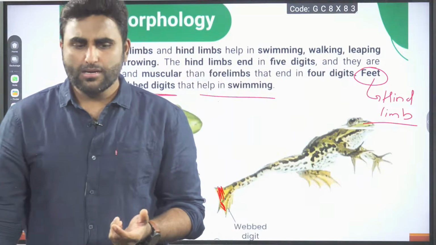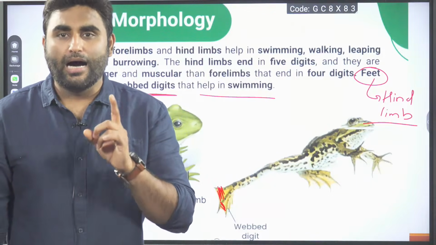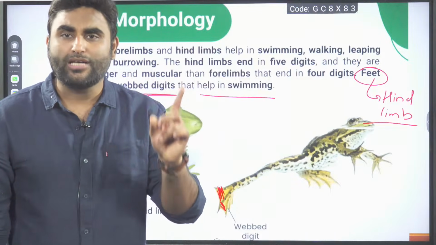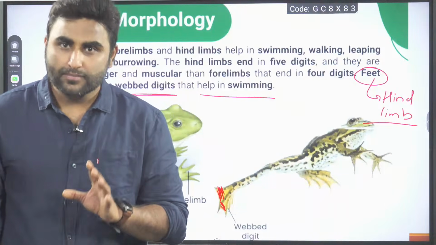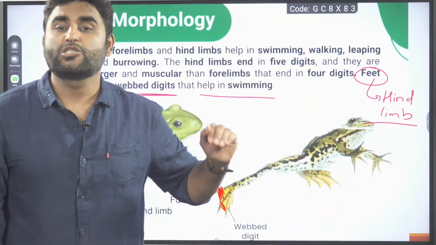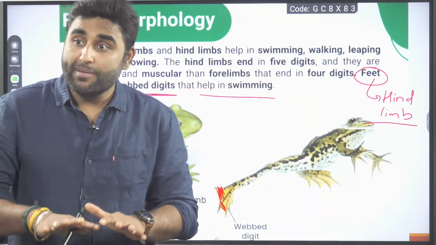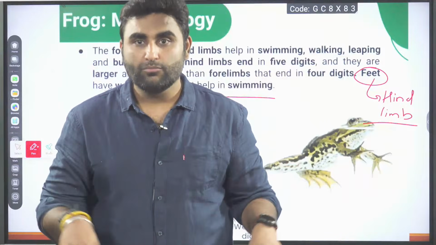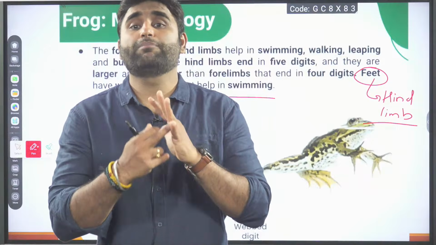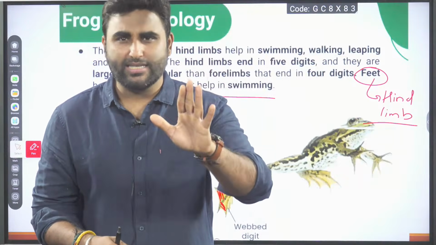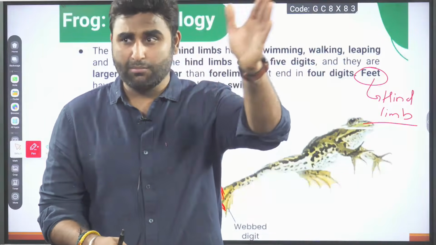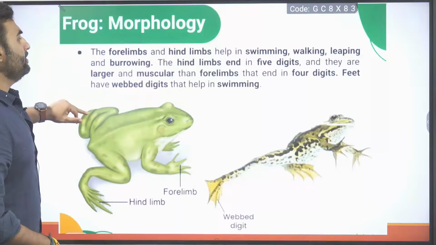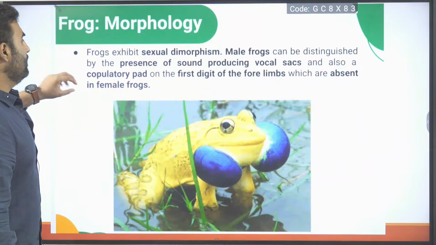And one more thing, there is one old PYQ. The amount of webbing on the hind limb is equivalent to time spent in the water. Yes, the more time the frog spends in water, the more webbing will be developed. If the frog is swimming a lot, mostly in water, the webbing developed will be more. Some question is there, an old PYQ, you might get it in some reference book. Okay, done? Morphology, I can say we are done.